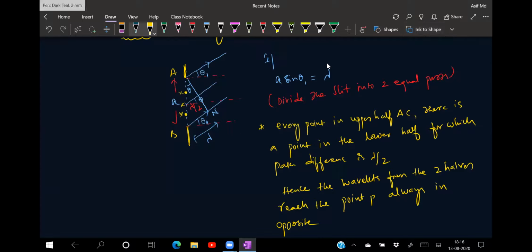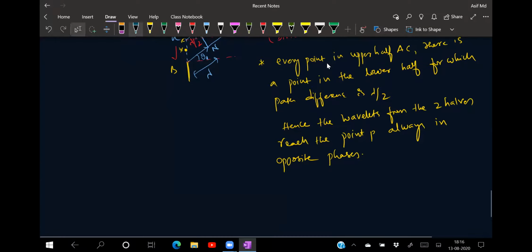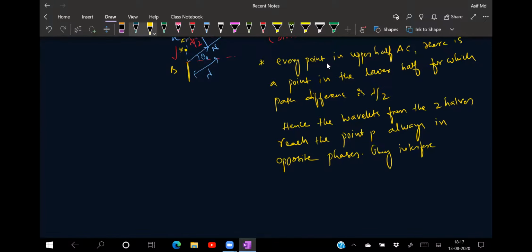That means they interfere destructively to produce minima.